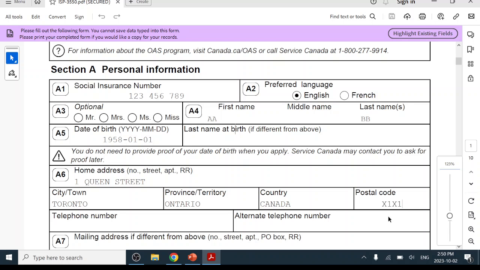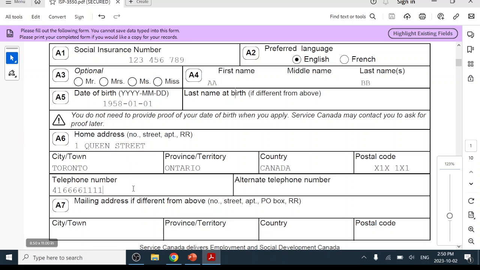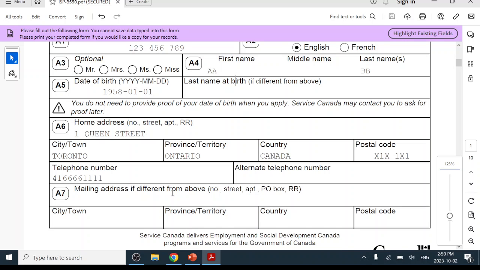Next one, telephone number. Yeah, this is all fake information. I just gave you a reference on how to fill in this form and I guide you step by step. Mailing address, if it is different, then you need to put the mailing address here. But if it is the same, just leave it blank.